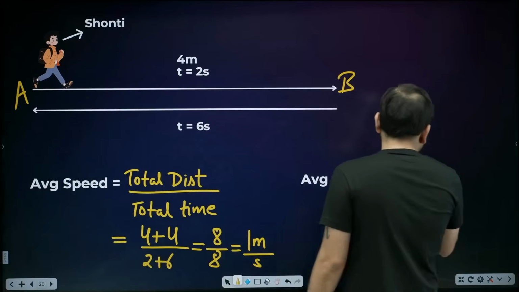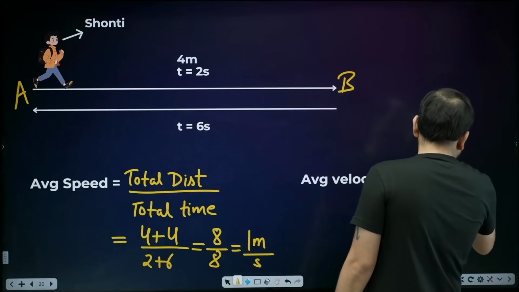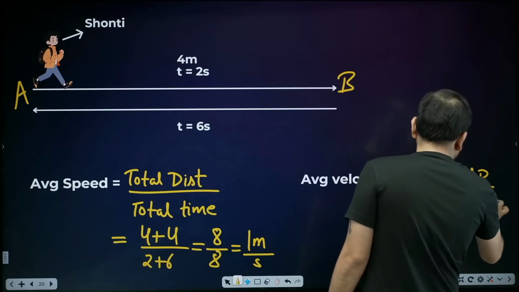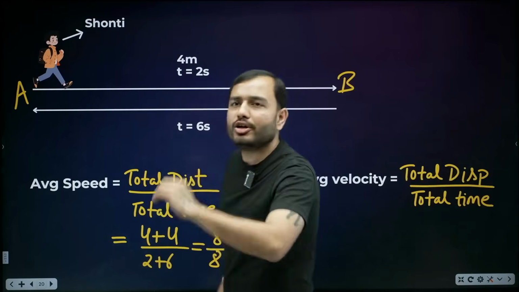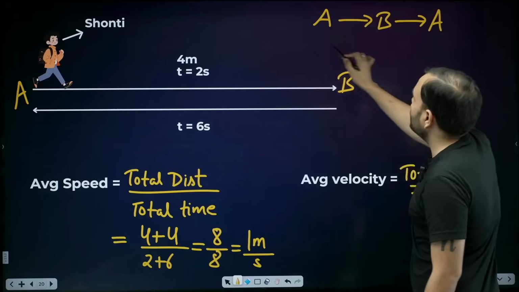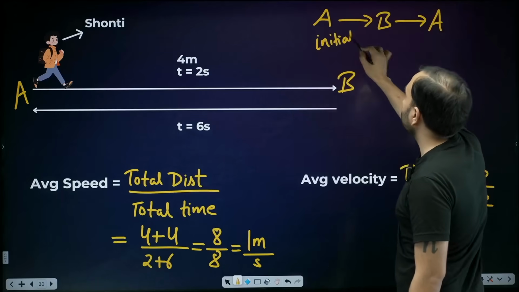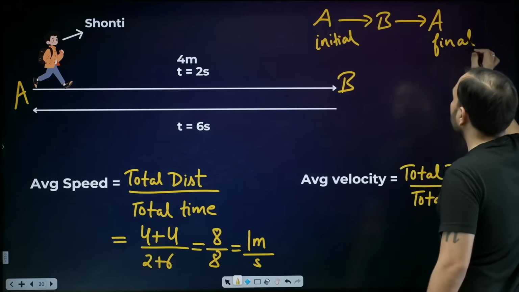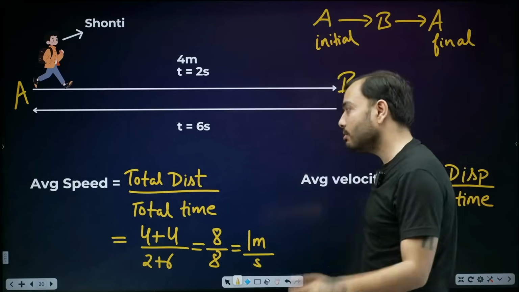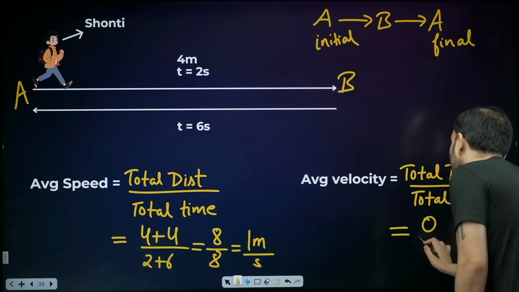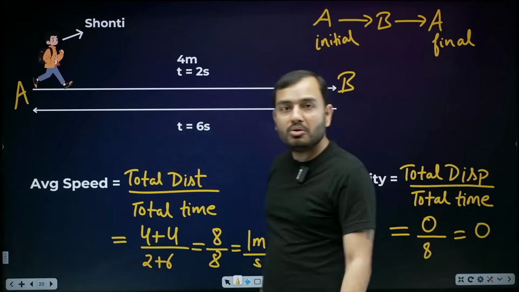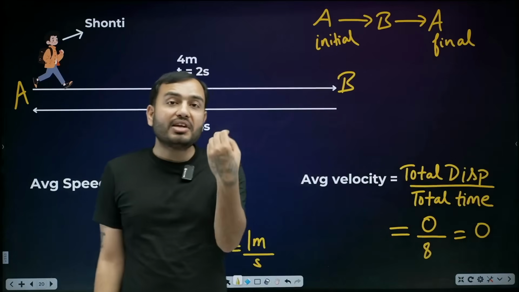Now tell me average velocity. Total displacement upon total time. Now tell me how much displacement, went from A to B, came back from B to A. So initial is here and final is also here. Oh dear, we reached the same place, back in the same hospital where we were born. So how much is the displacement? 0. You can give whatever time you want. Average velocity 0. Even though the body is moving, still average velocity is 0.